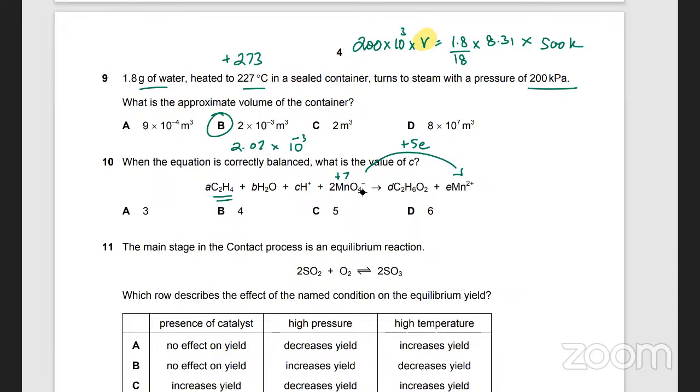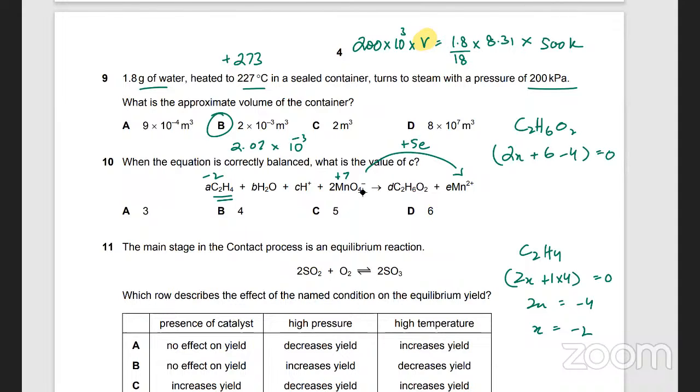Okay, in C2H4, what is the oxidation state of carbon? If I have C2H4, it's going to be 2x plus +1 times 4 equals 0. So 2x is equal to -4, and -4 divided by 2 is -2. Then for C2H6O2, what's the oxidation state of carbon over there? We have 2x plus 6 plus -4 equals 0. So 2x is equal to -2, and x would be -1.